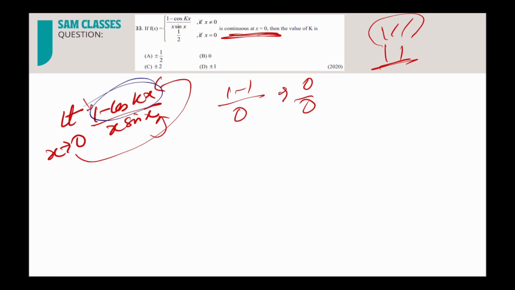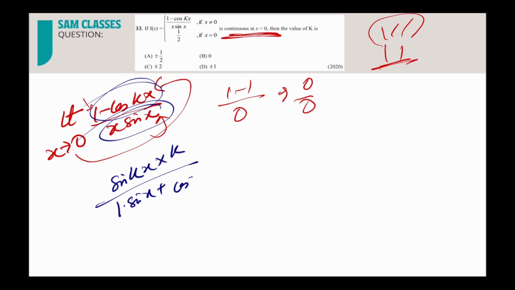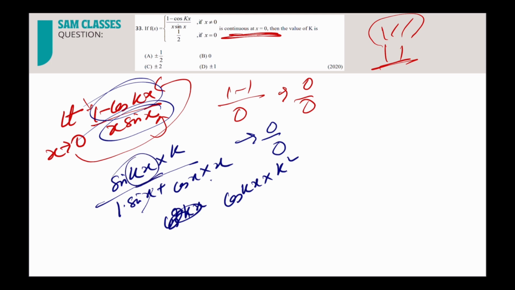The moment you differentiate, the differentiation of 1 is 0. Differentiate minus cos kx: you'll get sin kx, minus minus cancels, into k. Divided by this, which is uv, so 1 into sin x plus d by dx of sin x, which is cos x, into x. Now again put x equal to 0. Sin 0, and here 0, here also 0, so again it is 0 by 0. Differentiate one more time. You'll get d by dx of sin kx, cos kx into k square. Because for one more kx we got one more k.